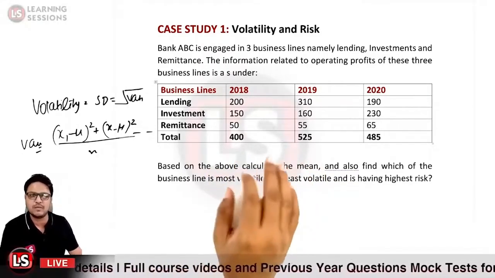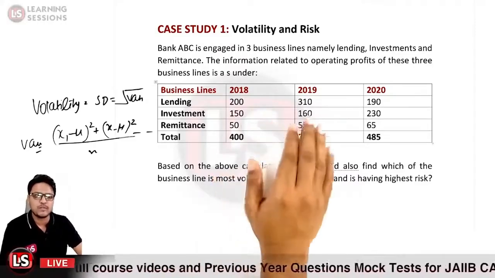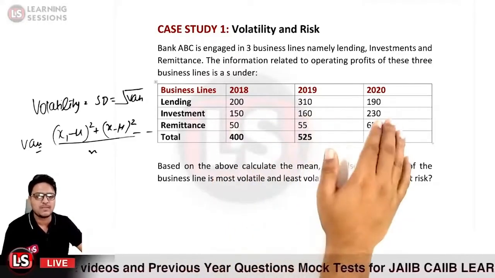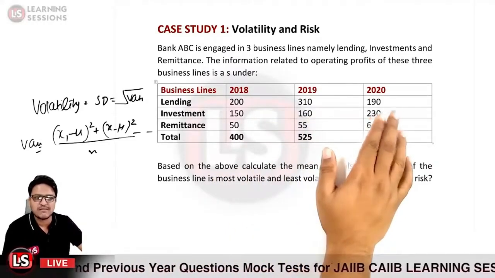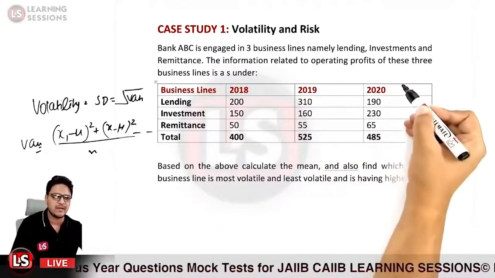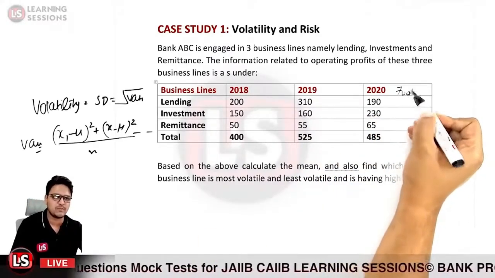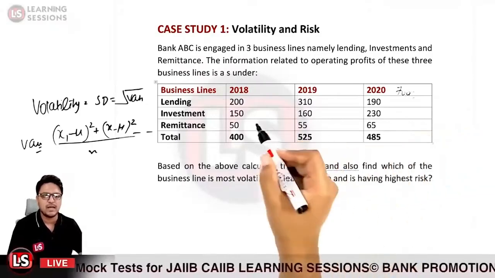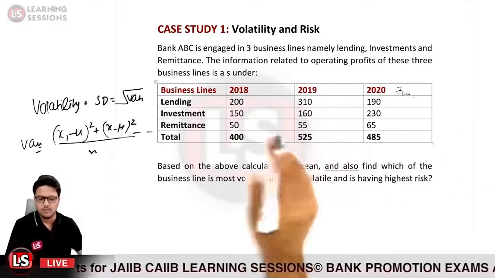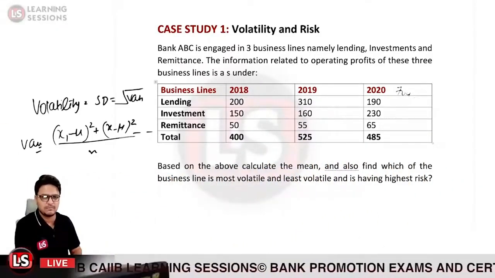So we will be calculating the mean as such. It will be 200 plus 310 plus 190, that is equal to 700. So it will be 700 divided by 3. So the mean for this term would be equal to 700 divided by 3, and for this particular part it would be equal to 150 plus 160.